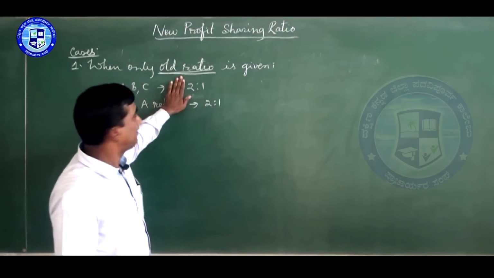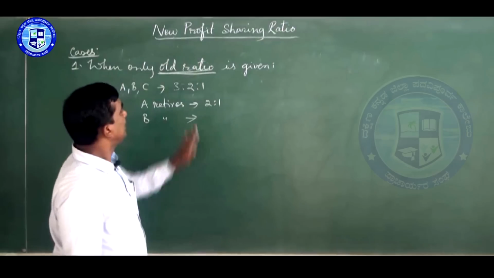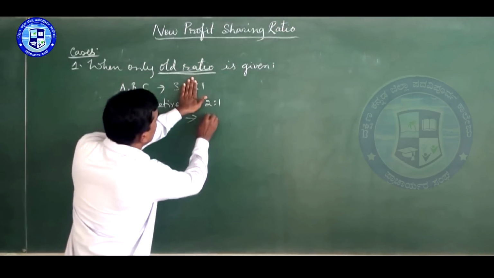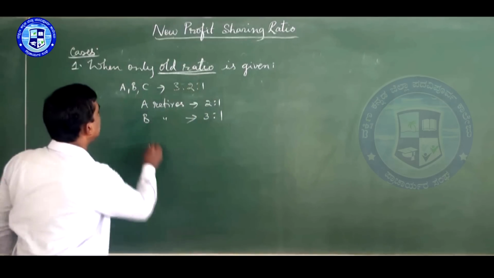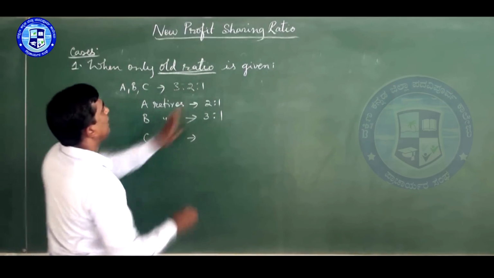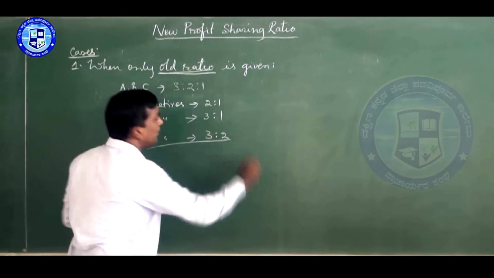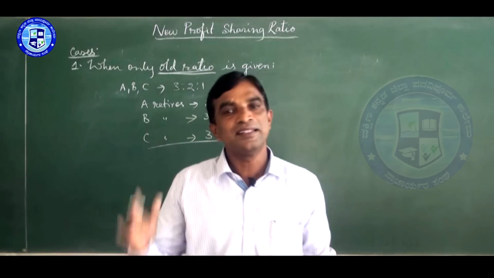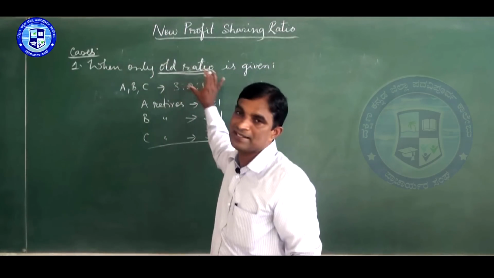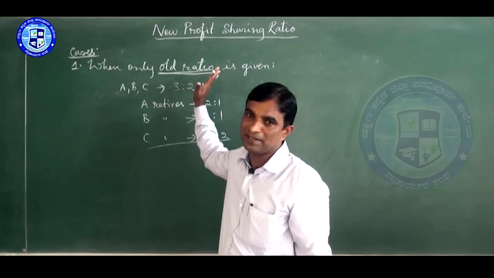When B retires, 3:1. When C retires, 3:2. Like this, we have to calculate. This is the first method. Here no calculation; the statement itself gives the answer, but we have to remove the part of the retiring partner.